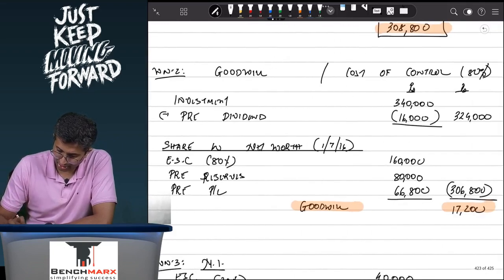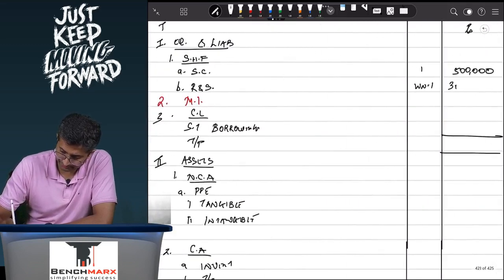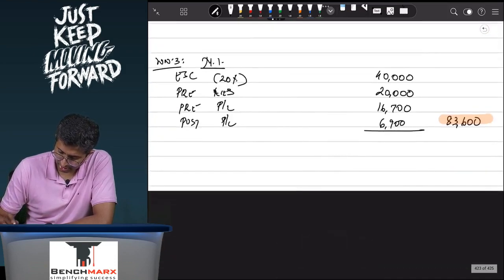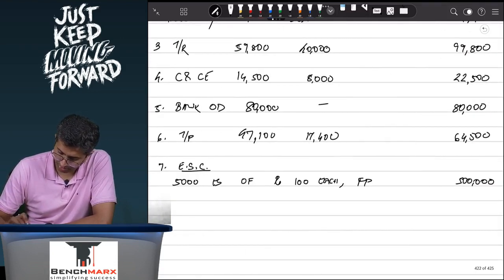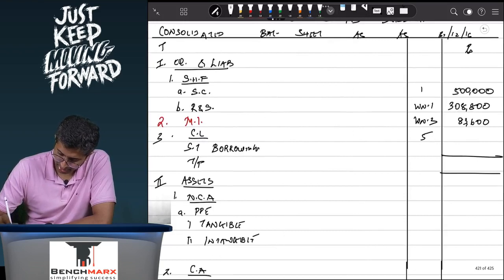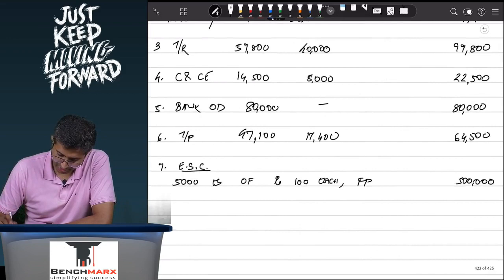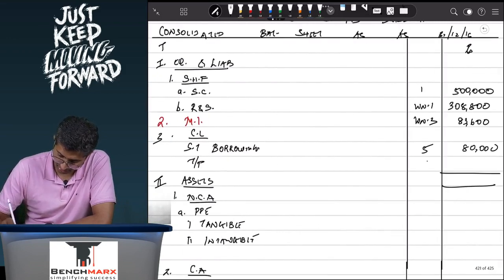You have taken 3,08,800. Minorities from working note number 3, 83,600. Bank overdraft from your note number 5, 80,000. Trade payables from your note number 6 is 64,500.